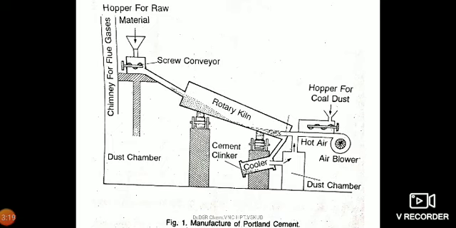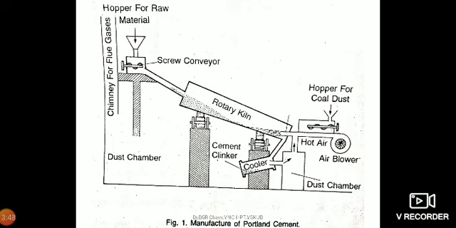So like that, we have a hopper for raw material. Through the screw conveyor, it goes into the rotary kiln, which is rotating, and it has three parts: upper portion, middle portion and lower portion. The lower portion is very hot because a hot air blower is provided at the lower portion of the rotary kiln, where the cement forming process takes place, the clinker is formed, and it is collected into the cooler.